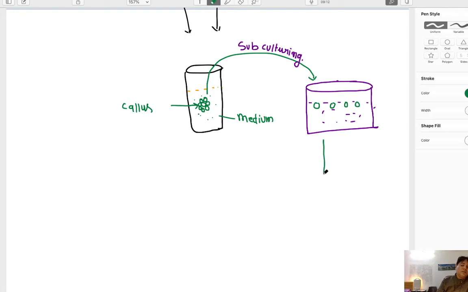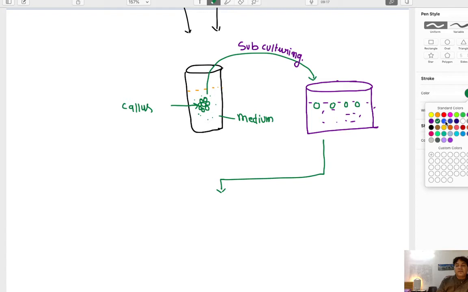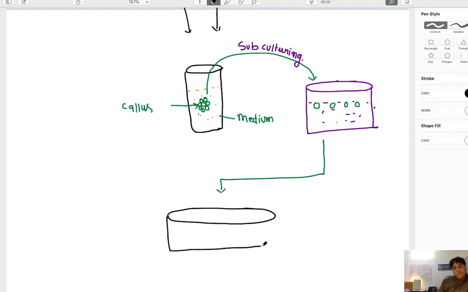Alright, now what will happen next? There will be organogenesis. There is formation of organs. So that means if this is the vessel, and the cells are separated within the vessels, each cell of the callus, in many plants like in case of carrot, each cell is totipotent. There occurs organogenesis. Organogenesis is the formation of root and shoot.